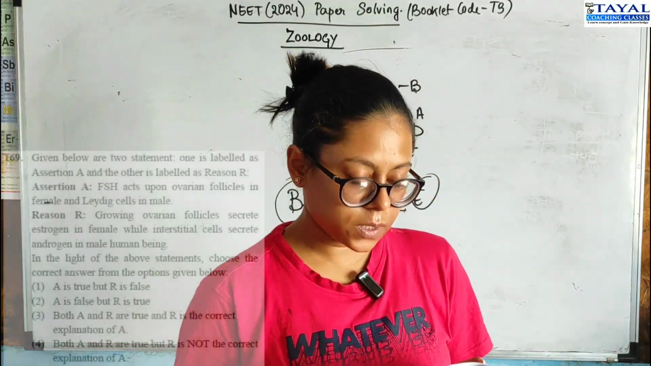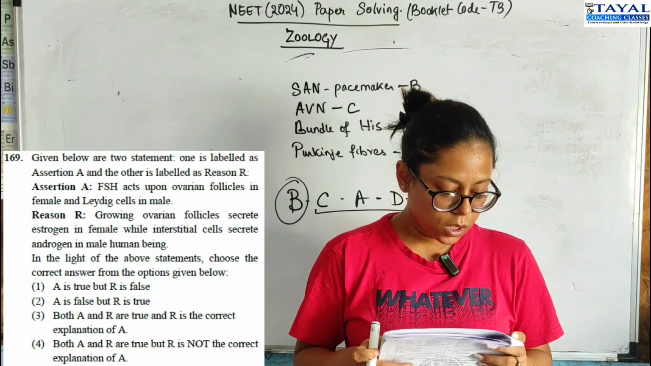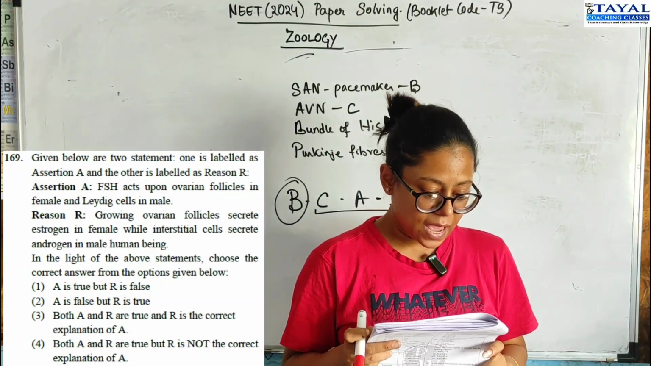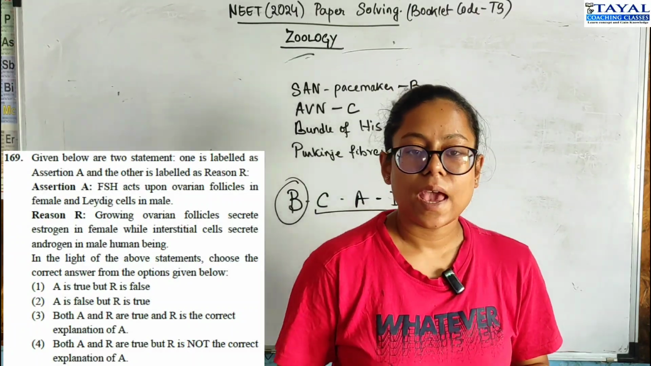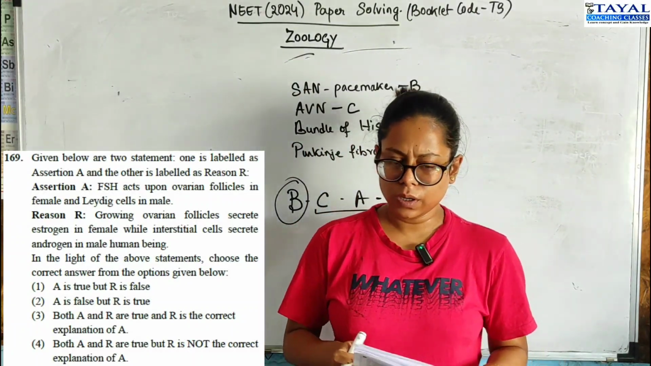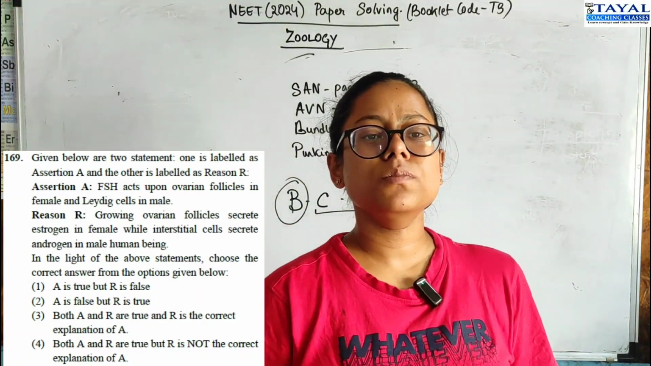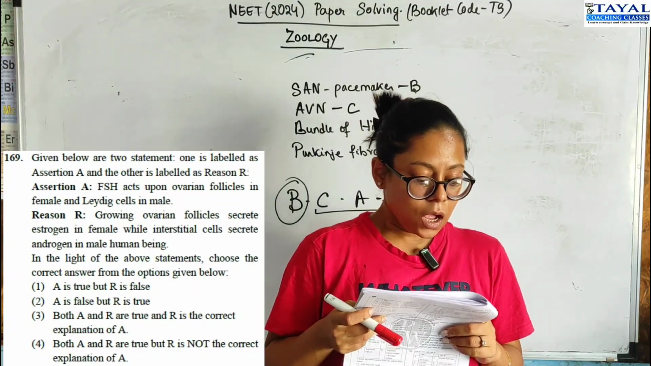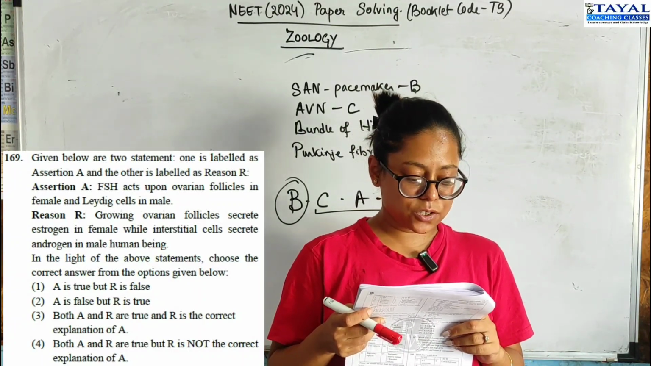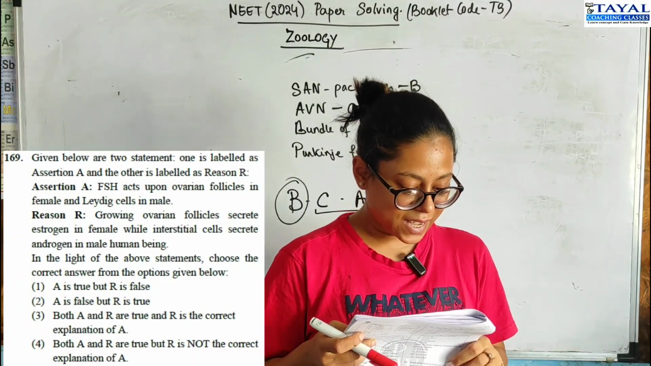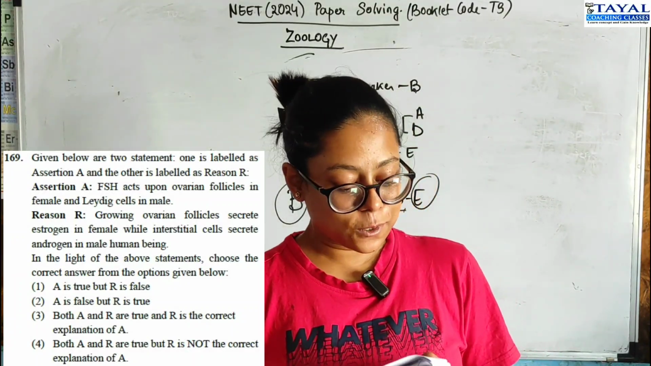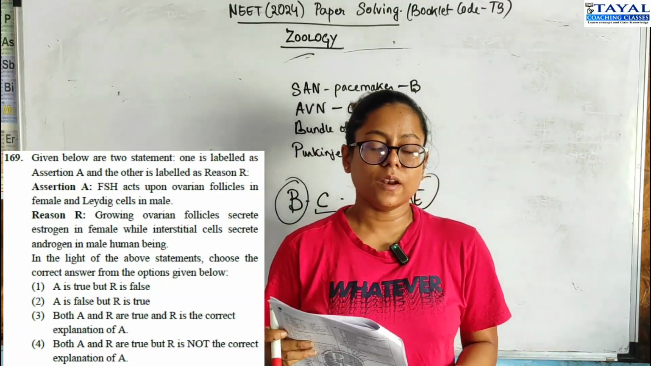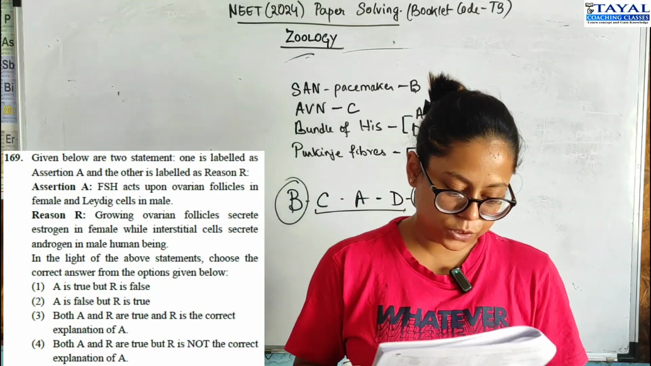Assertion, reason question, the first that we have come across till now. So assertion A is FSH acts upon ovarian follicles in female and Leydig cells in male. FSH is follicle stimulating hormone. It is called interstitial cell stimulating hormone in males. Growing ovarian follicles secrete estrogen in female, while interstitial cells secrete androgen. This is true. So assertion is false and reason is true. Then option 2 is the correct option.